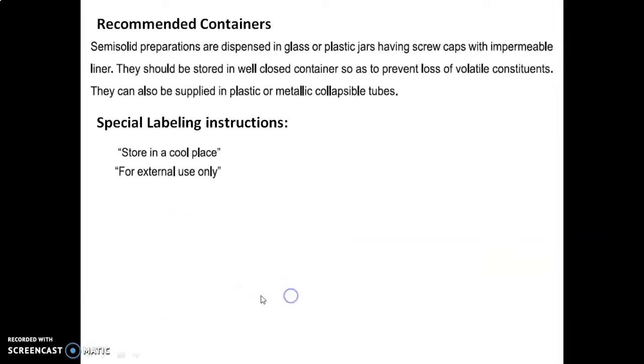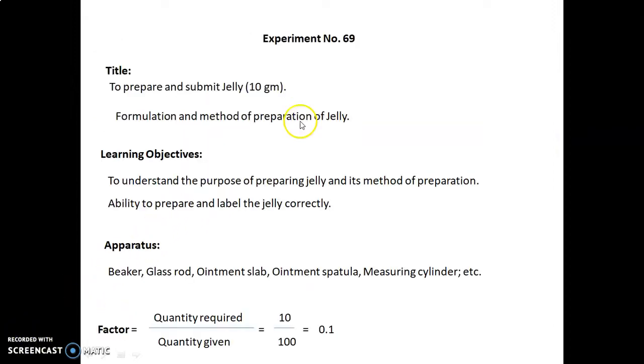Recommended containers: semi-solid preparations are dispensed in glass or plastic jars having screw caps with an impermeable liner. They should be stored in a well-closed container so as to prevent the loss of volatile constituents. They can also be supplied in plastic or metallic collapsible tubes. Special labeling instructions are: store in a cool place and for external use only. So in the next session we will discuss the experiment in detail.